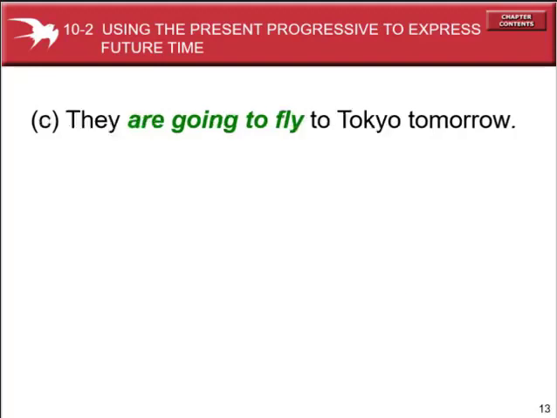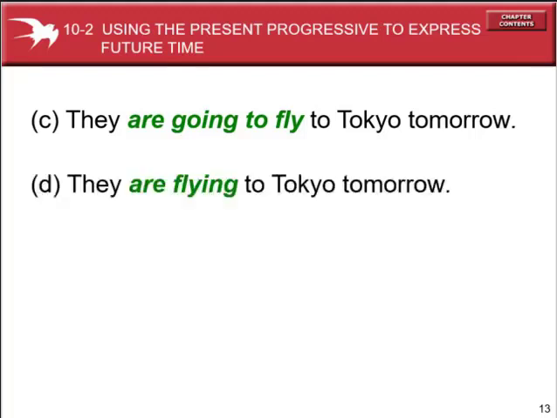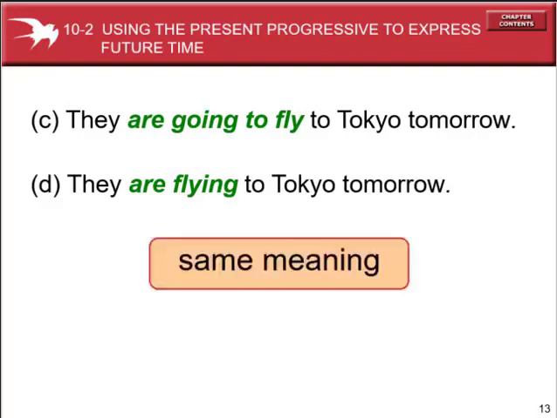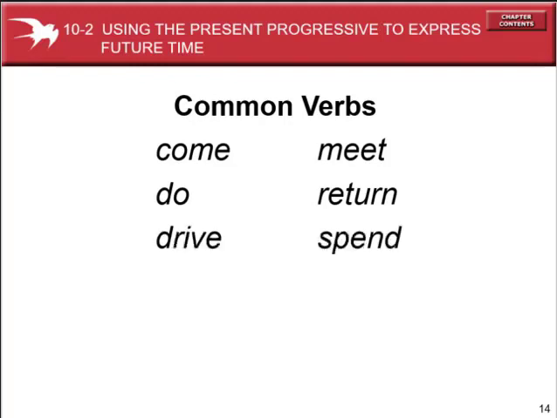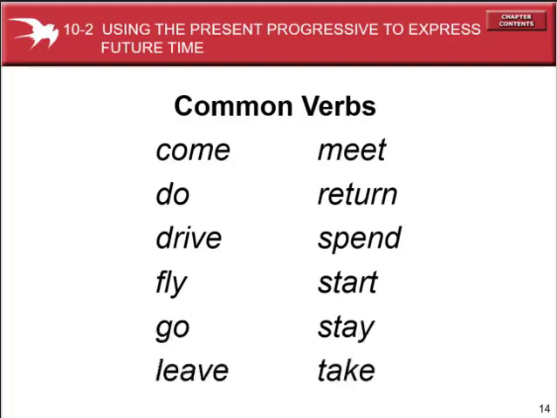So look, they are going to fly to Tokyo tomorrow, and we can say they are flying to Tokyo tomorrow. You can use be plus going to plus infinitive, or you can use the present progressive to express the future time. Both have the same meaning. Using the present progressive to express the future time, there are common verbs. Look: come, meet, do, return, drive, spend, fly, start, go, stay, and leave. These verbs are used in the progressive tense to express future time.